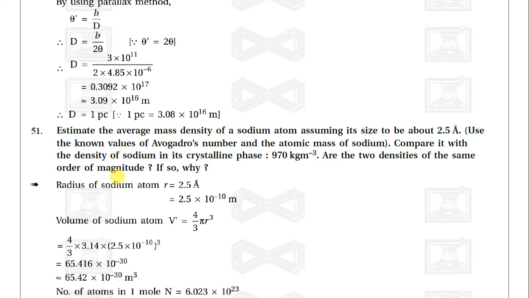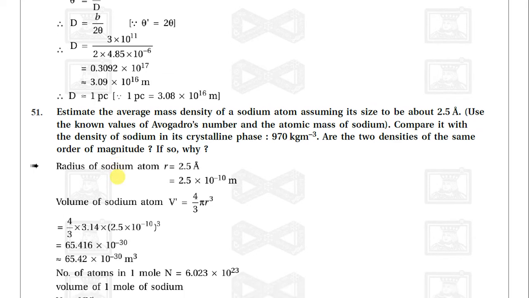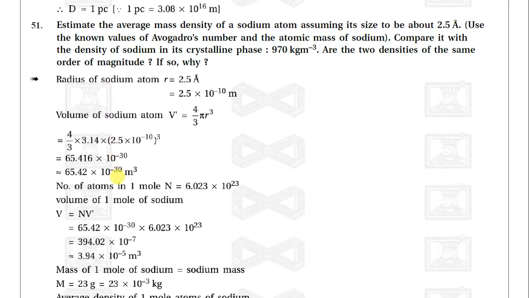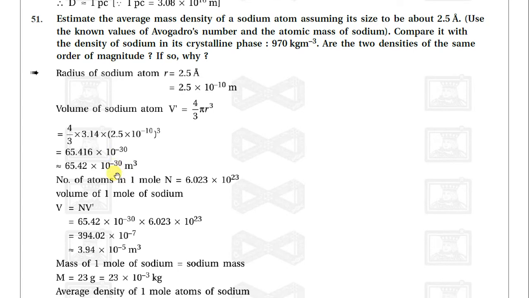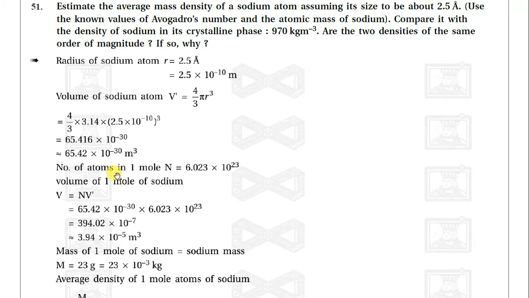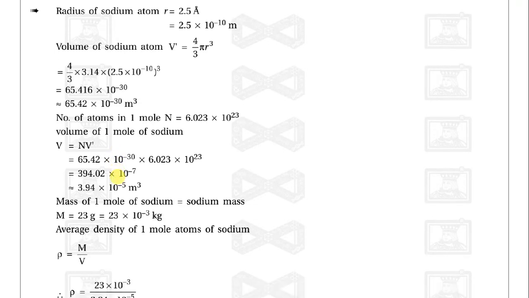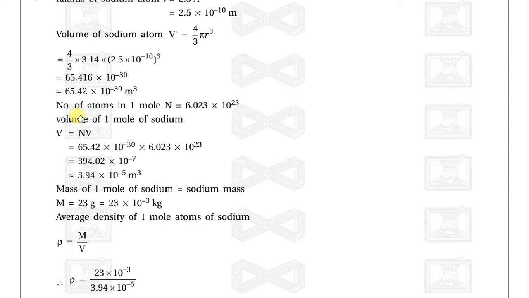So the volume of the sodium atom is equal to 4 by 3 pi R cube. We will get the volume of the sodium atom as 65.42 into 10 raised to minus 30 meter cube. Now the number of atoms in 1 mole is N, equal to 6.023 into 10 raised to 23. Volume of 1 mole of sodium is N into V, where V is the volume and N is the Avogadro number. So we will get the final value as 3.94 into 10 raised to minus 5 meter cube.